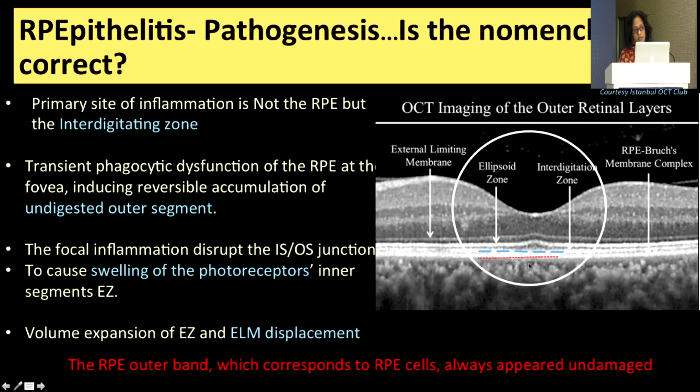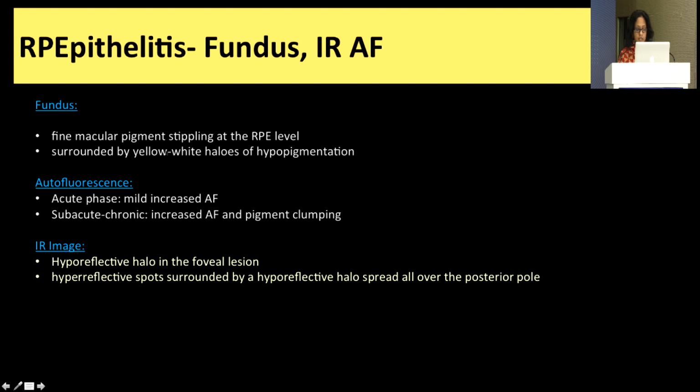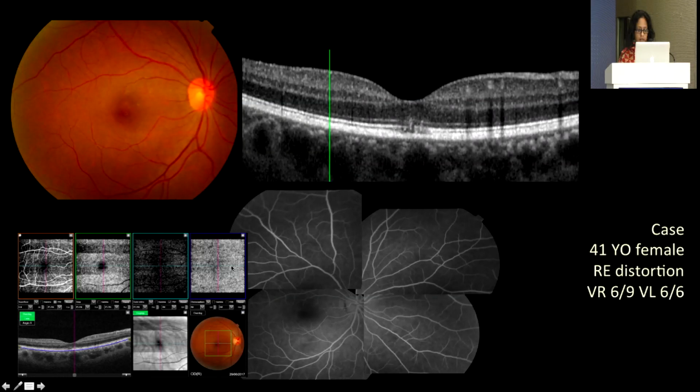So you've seen a lot of these images today, and you can see that this patient is actually a nomenclature failure, because it's not the RPE that is the primary source of the problem, but the ellipsoid zone. Because the ellipsoid zone outer segments are not phagocytized, they start to develop and swell up their photoreceptors, which then causes the symptoms. But the RPE, which is in the red line, actually always remains undamaged. So looking at the patient, you will see that they will ultimately have some stippling at the RPE level with some yellowish halos, and otherwise very unremarkable FFA and ICG.